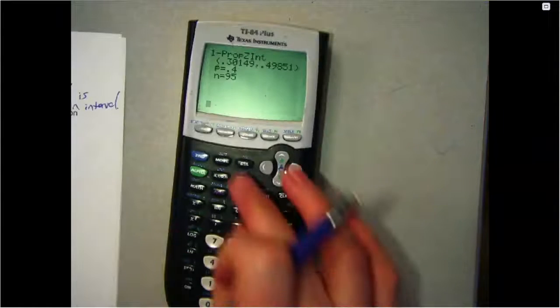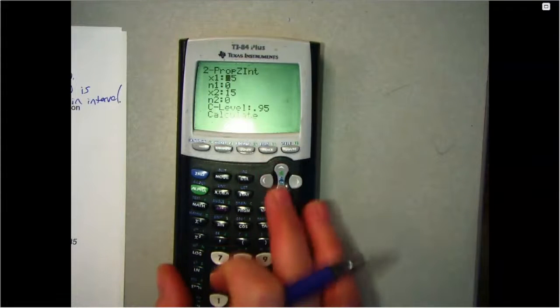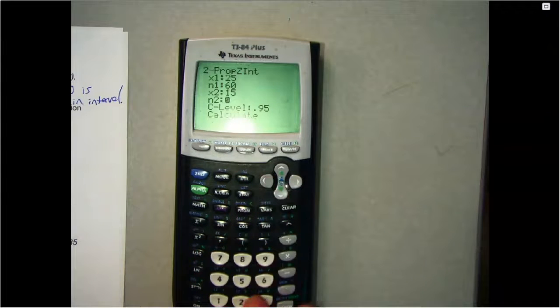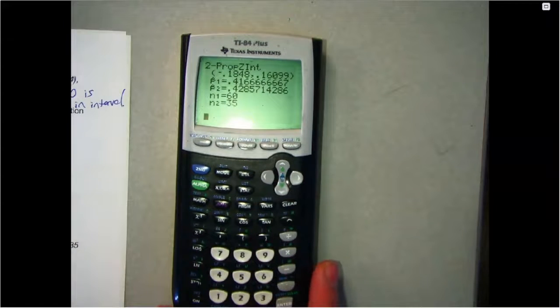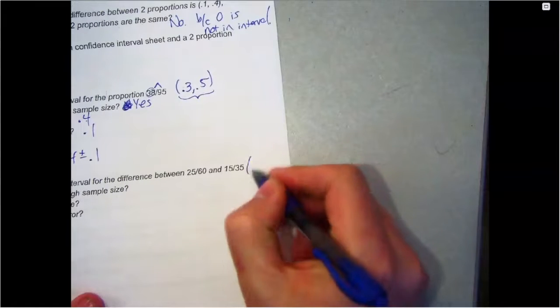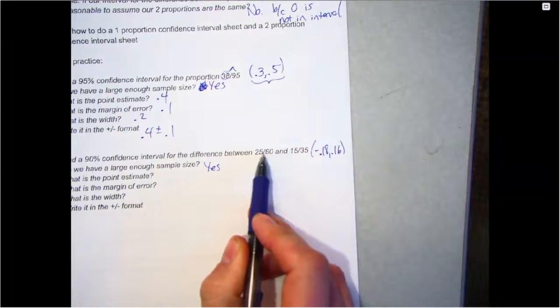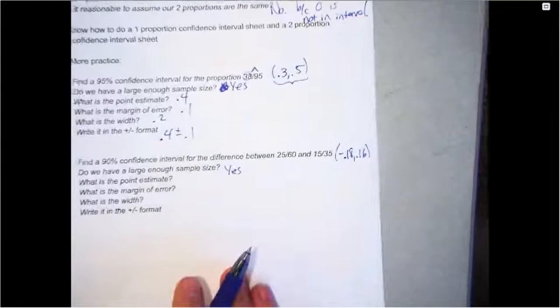Same idea, but for a 2 prop. So for 2 props the interval, 25 out of 60, 15 out of 35, confidence level 0.9. So I get negative 0.18 and 0.16. Do I have a large enough sample size? I do. And the reason is because I have at least 10 failures and successes. So 25 yeses here, 35 nos, 15 yeses here, 20 nos. Those are all bigger than 10, so good.